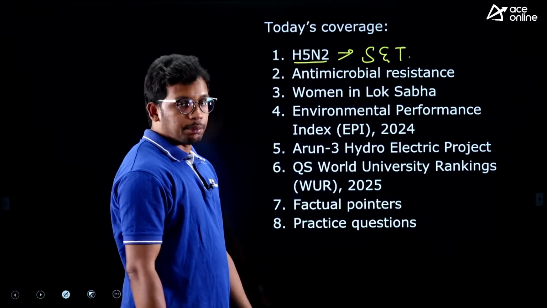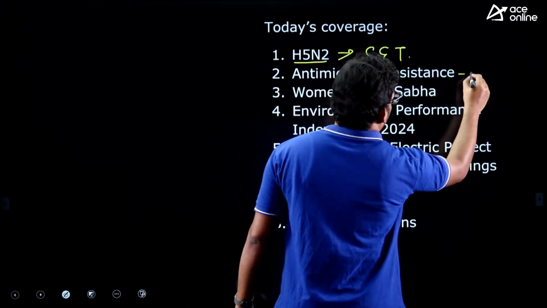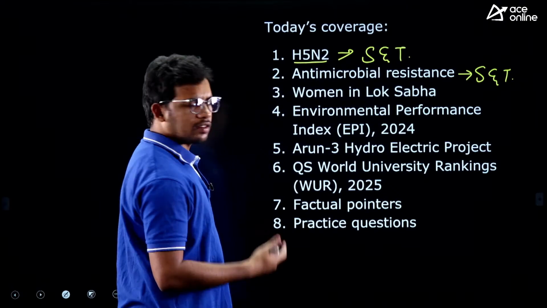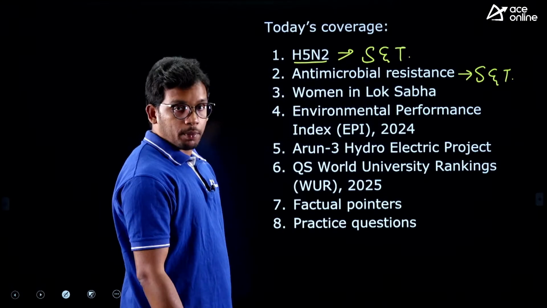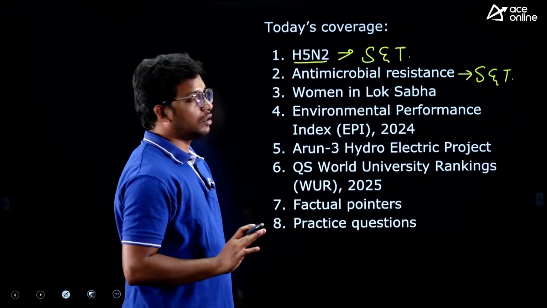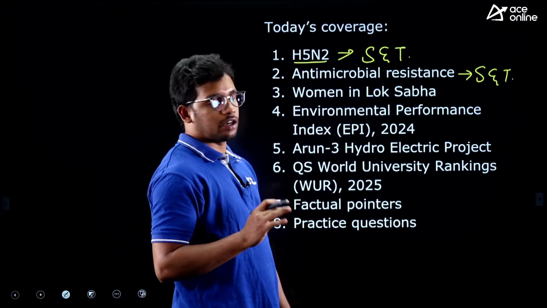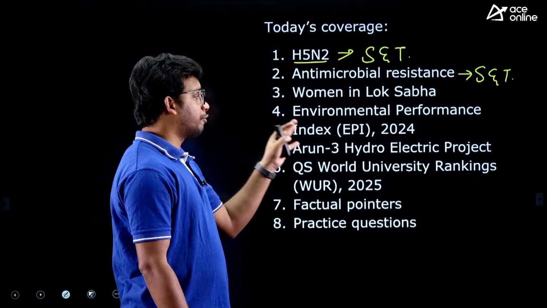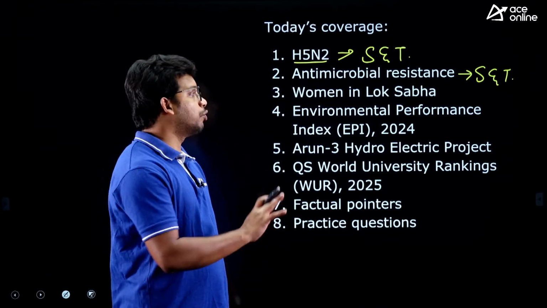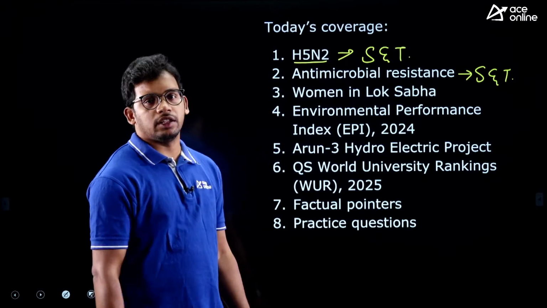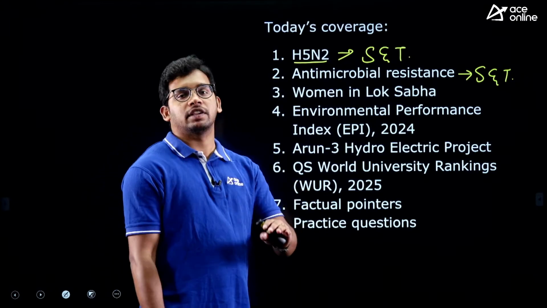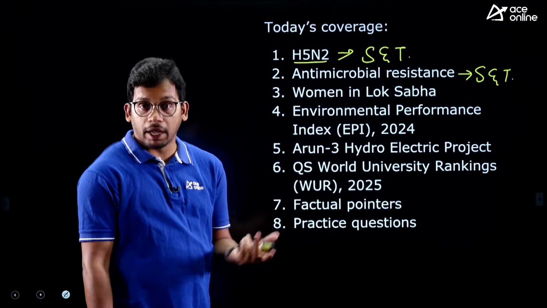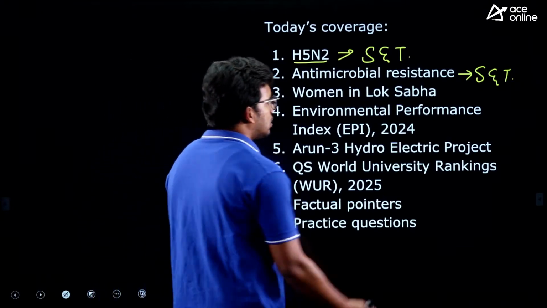Next one, antimicrobial resistance. Again, part of science and technology, diseases as well as health. Next one, women in Lok Sabha. So this Lok Sabha, we have a very good article related to the data related to women. You will see questions on factual elements as well. How many women have been selected, what is the increase. So those things, if you are writing a lower level exam, will be there. And also you can use the data in the mains exam of civil services, right? So this is part of polity.